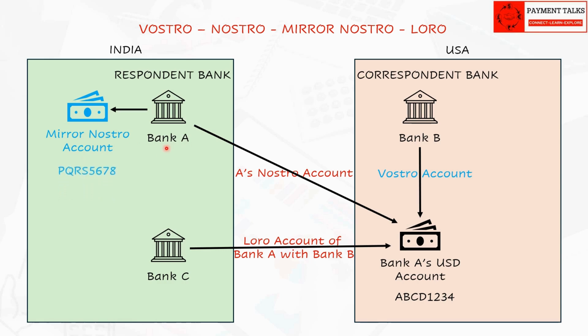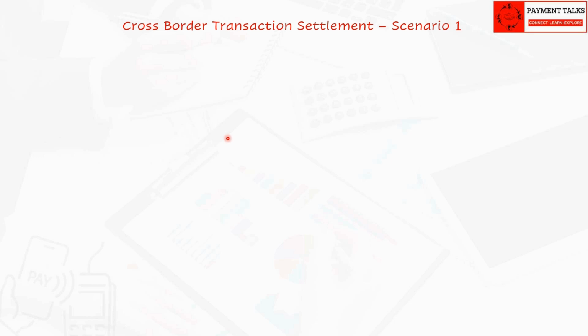In Bank A, they might refer to this account according to their books of accounts. Let us say in Bank A's books, this account is called PQRS5678. This account number is internal to Bank A and anyone outside of Bank A would not understand this number. Still, it refers to the original Nostro account ABCD1234 only. The currency of the Mirror Nostro account will be the same as the original Nostro account, in this case, USD.